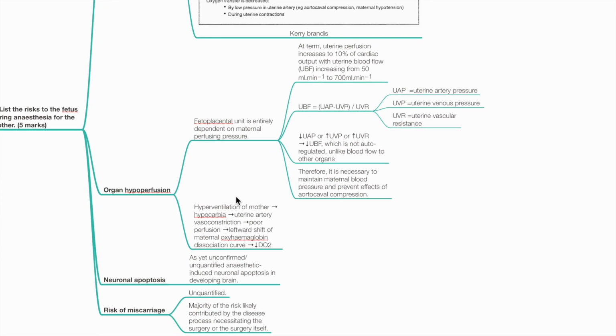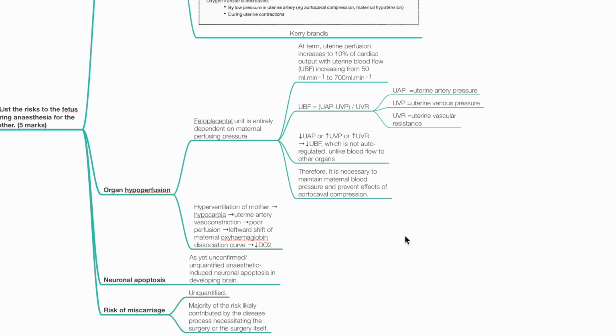The fetal placental unit is entirely dependent on maternal perfusion pressure. At term, uterine perfusion increases to 10% of cardiac output, from a uterine blood flow of 50 to 700 mL per minute. UBF equals UAP minus UVP divided by UVR. Reduced UAP or increased UVP or UVR reduces uterine blood flow, which is not autoregulated unlike blood flow to other organs. Therefore, it is necessary to maintain maternal blood pressure and prevent the effects of aortocaval compression.